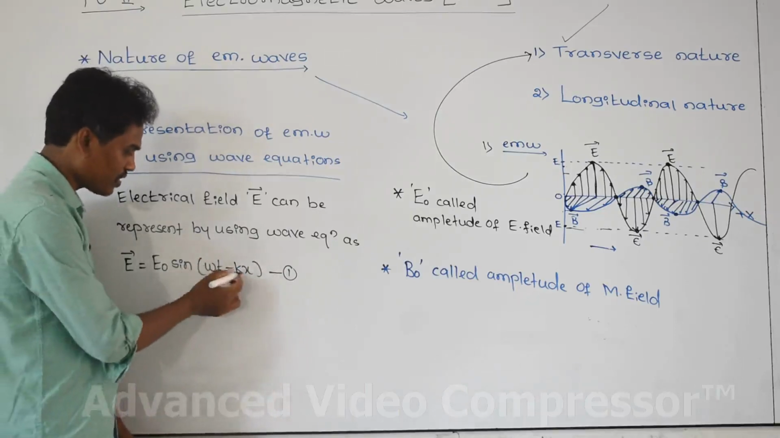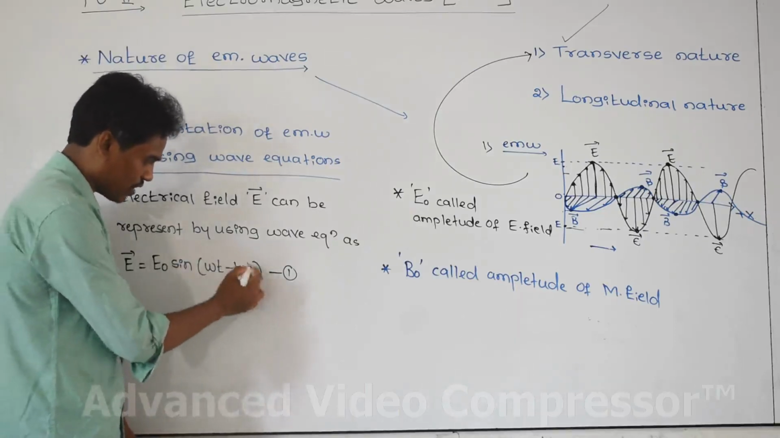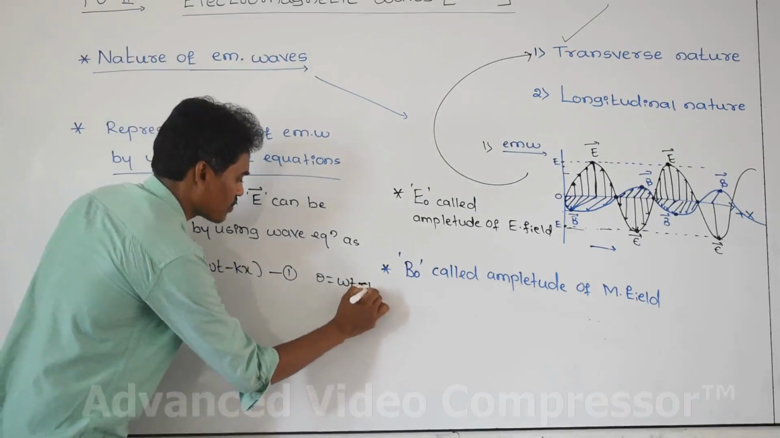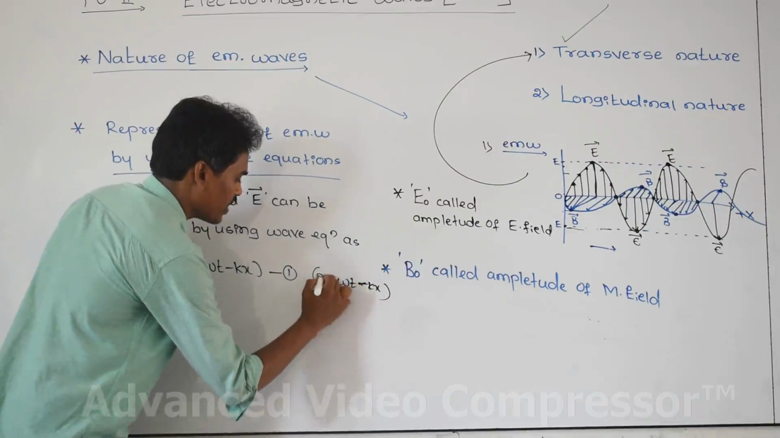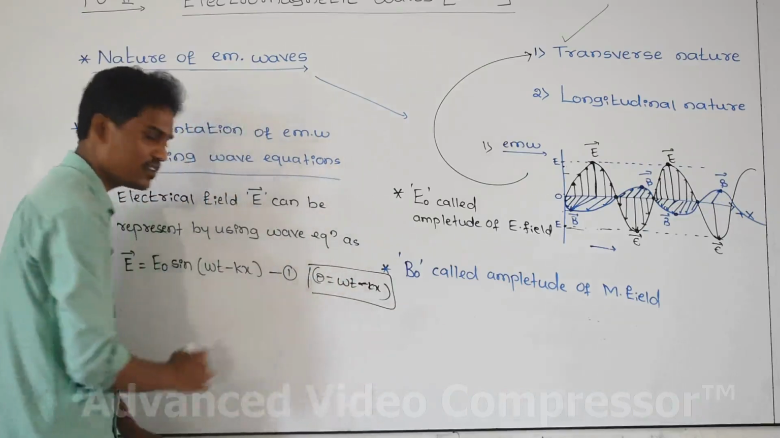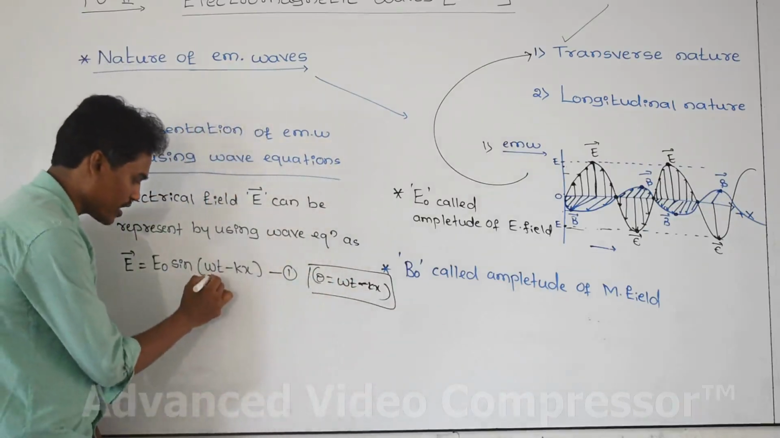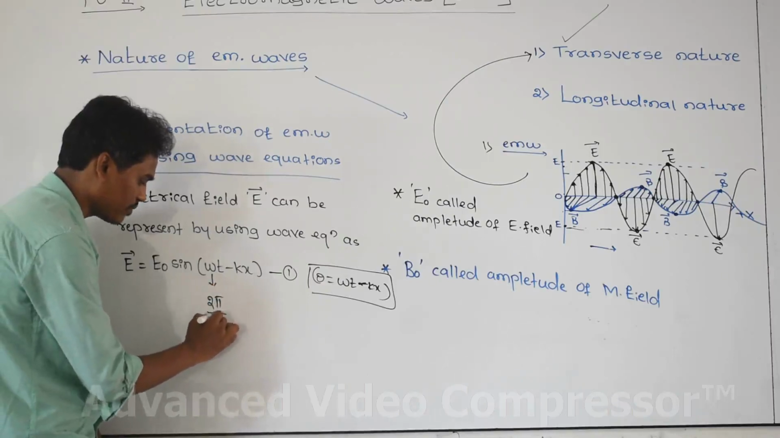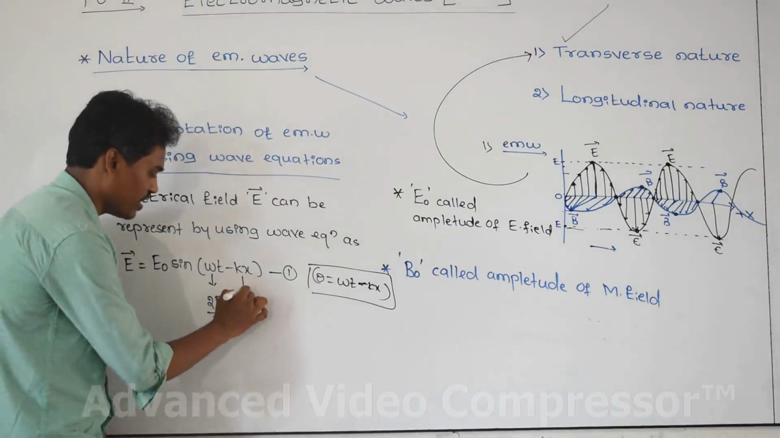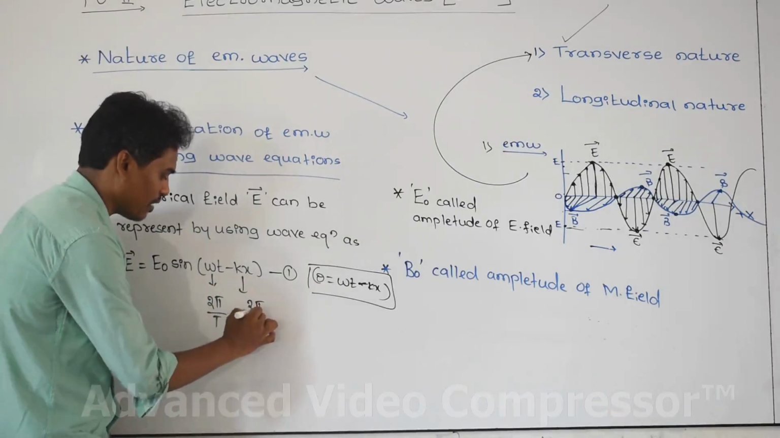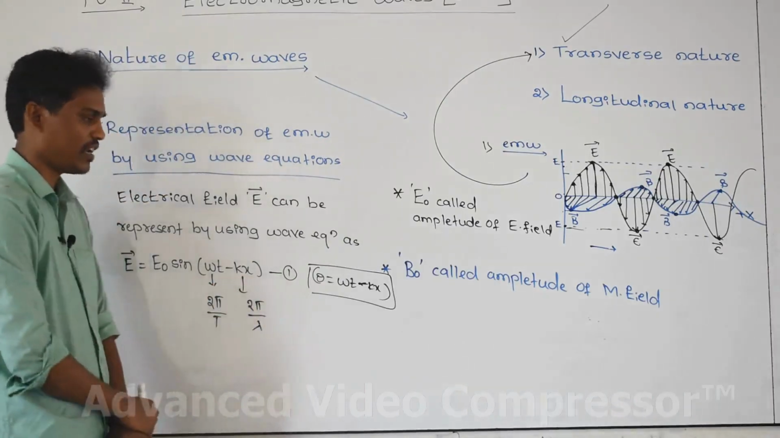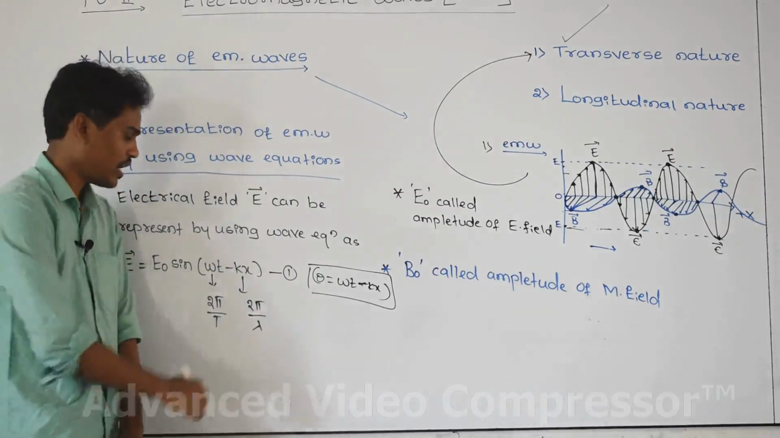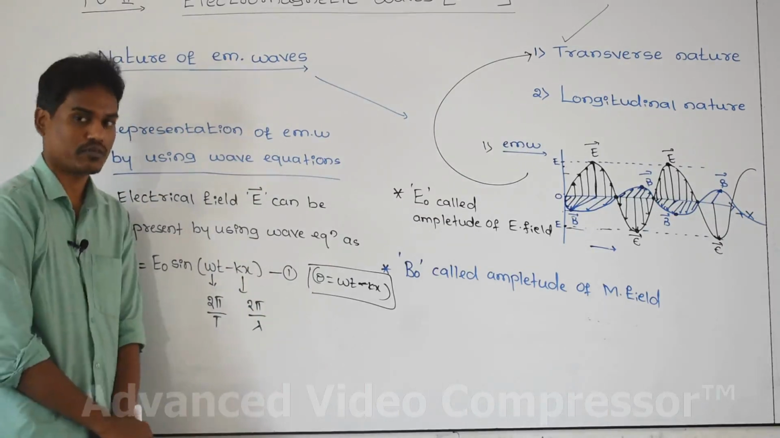Here theta is equal to omega t minus kx, this is the theta part. What is omega? Omega is 2 pi divided by T. And what is k? K is 2 pi divided by lambda. Omega is the angular frequency, and k is the wave number.